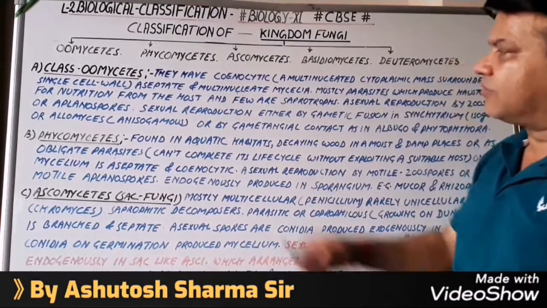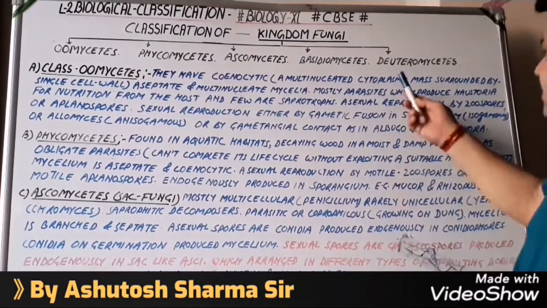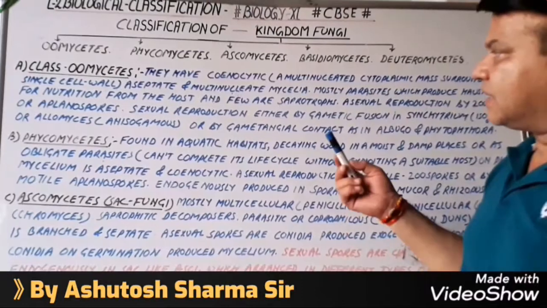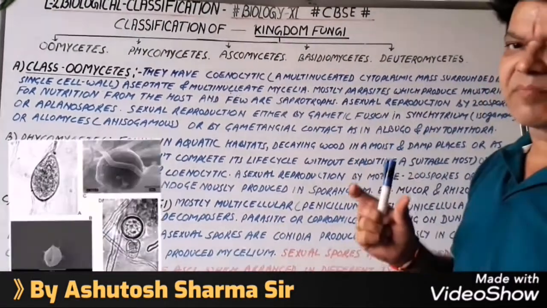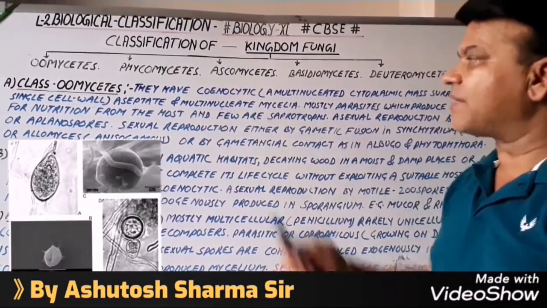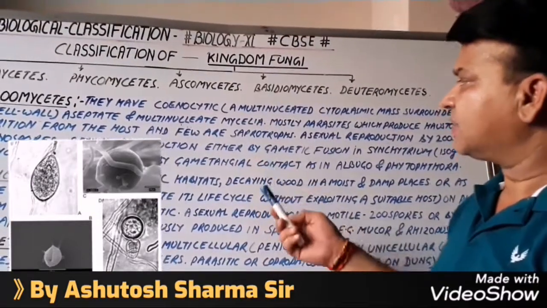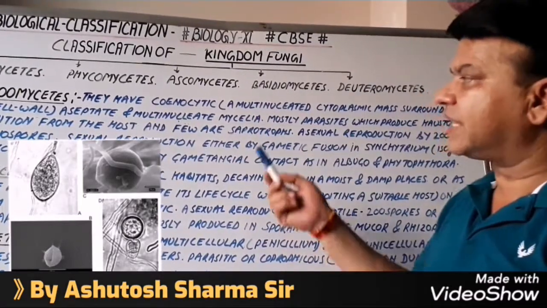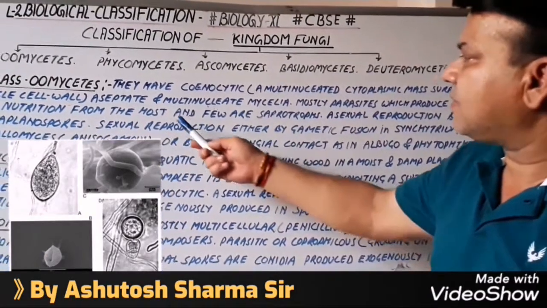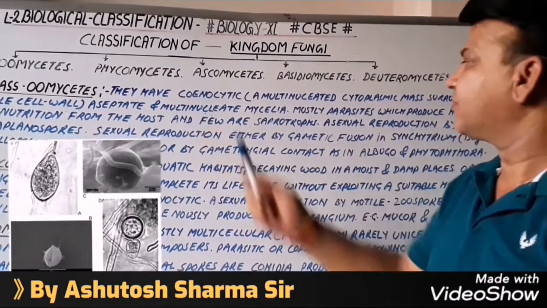In this class, fungi have cenocytic, that is a multinucleated cytoplasmic mass surrounded or encircled by a single cell wall. This is the meaning of cenocytic. Aseptate and multinucleate mycelia. Mycelia are the basis of the fungi through which they attach to the substratum. Aseptate means without septum and multinucleated means many nuclei.